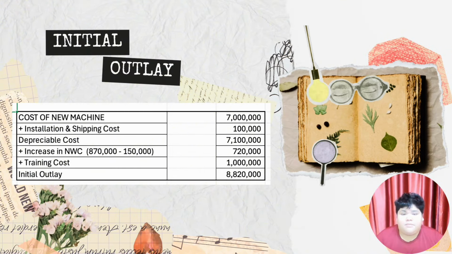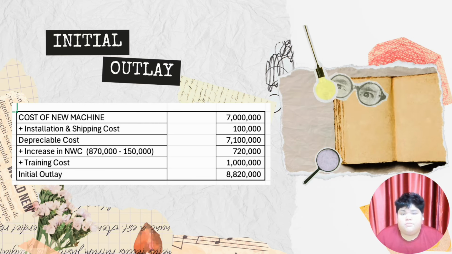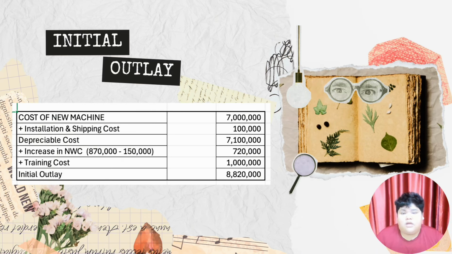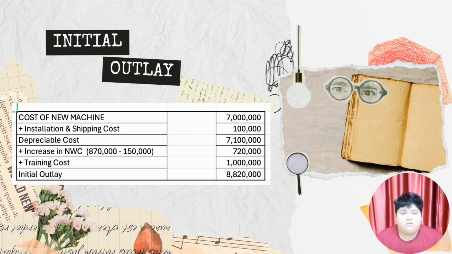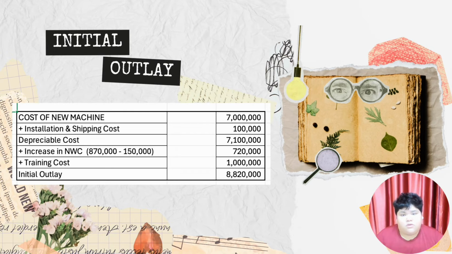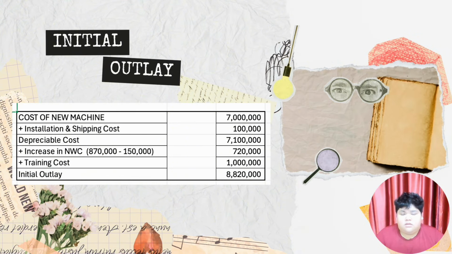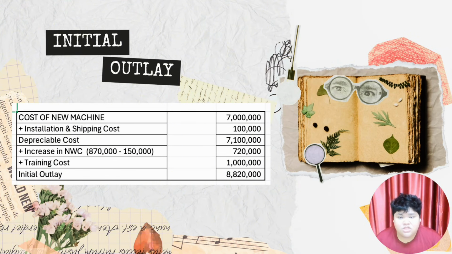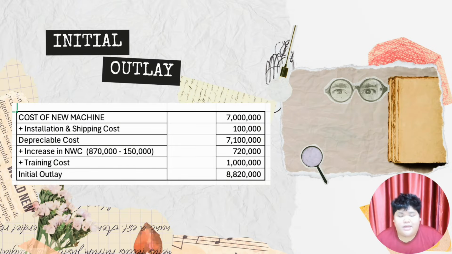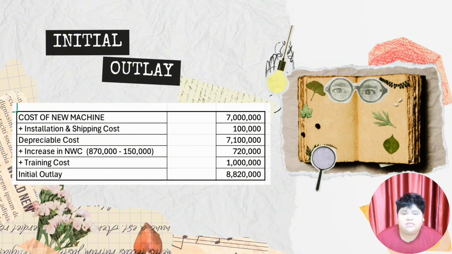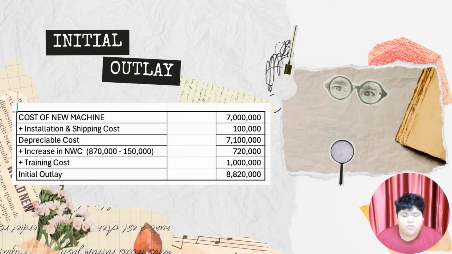The increase in net working capital is 720,000. This amount is obtained by deducting the initial net working capital from the new net working capital. The question says that net working capital for each year is based on 1% of each year's sales. So 880,000 minus the initial net working capital of 150,000 will get 720,000. And the training cost is 1 million. After we add and deduct all of the above, the initial outlay will be 8,820,000.